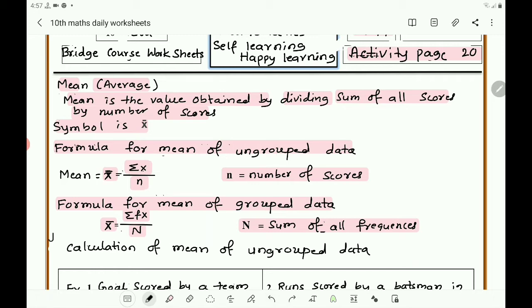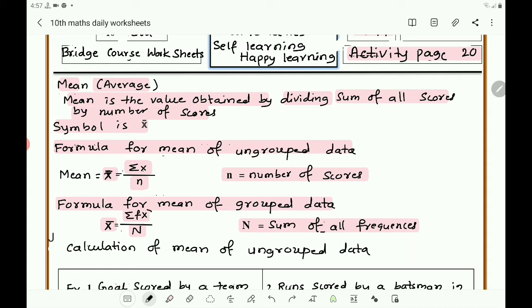Here in the ungrouped data, f is not there, only x is there. Sigma x, summation of x, is the sum of all the scores divided by the number of scores. If it is classified or grouped data, there will be frequency, how many times the score is repeated or the data has occurred.